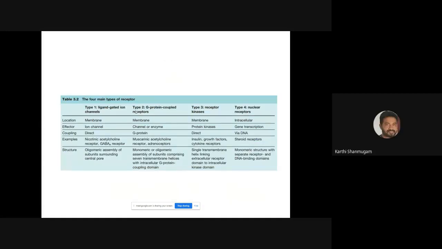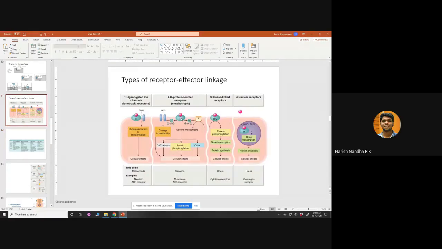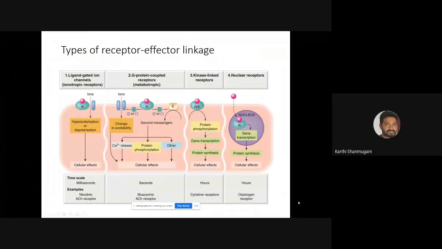Sir, your voice was not audible for the past few seconds. Okay, I repeat, one second. Now? Yes, sir. Okay, so I don't know from where I should explain. You told something about primary, I guess. It was not audible from then. This slide, is it understandable or should I repeat? Can you repeat this slide? Okay, I repeat, no problem. If the voice is not audible, just let me know immediately, right? I don't know whether there is any internet issue.